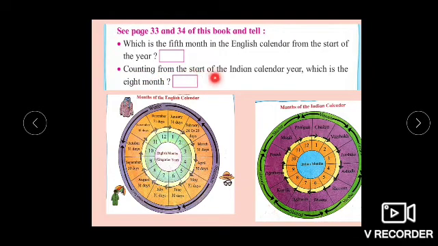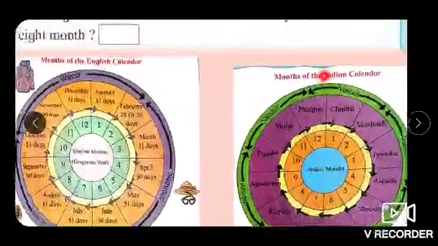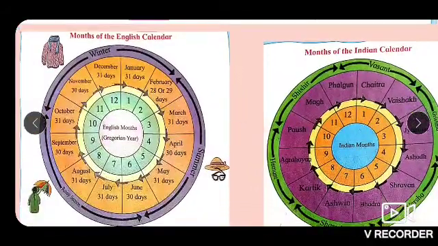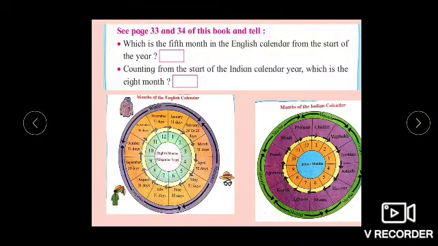Counting from the start of the Indian calendar year, which is the 8th month? Now the months of the Indian calendar. So first is Chaitra, second Vaishakha, third Jyeshtha, fourth Ashadha, fifth Shravana, sixth Bhadra, seventh Ashwin, eighth is Kartik. So Kartik, write in the box.